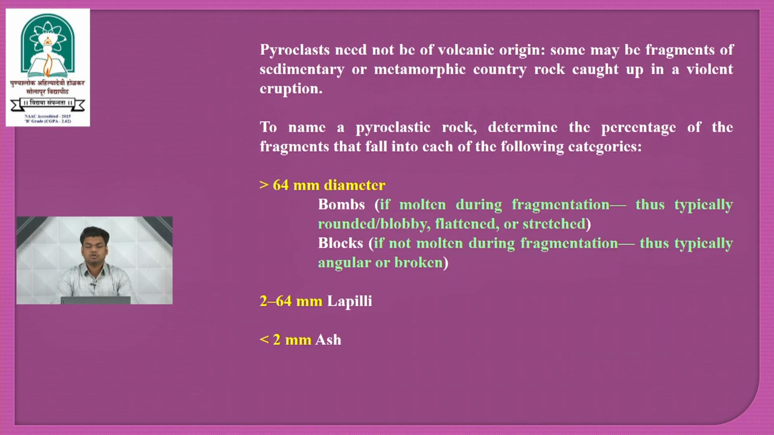Pyroclasts need not be of volcanic origin. Some may be fragments of sedimentary or metamorphic country rock caught up in a violent eruption. To name a pyroclastic rock, determine the percentage of fragments that fall into each of the following categories. If the size of the material is greater than 64 mm diameter, then it is known as bomb or block, while the size between 2 to 64 mm is known as lapilli. The size less than 2 mm is known as ash.